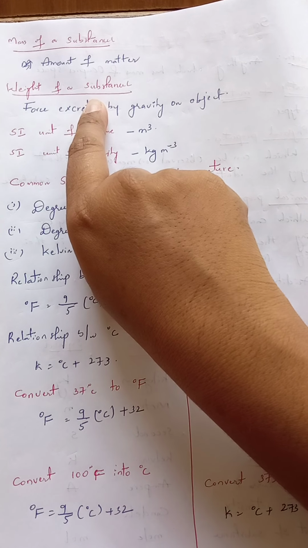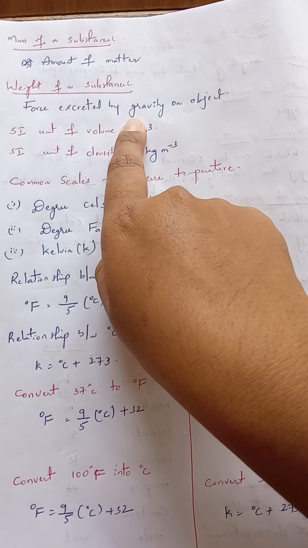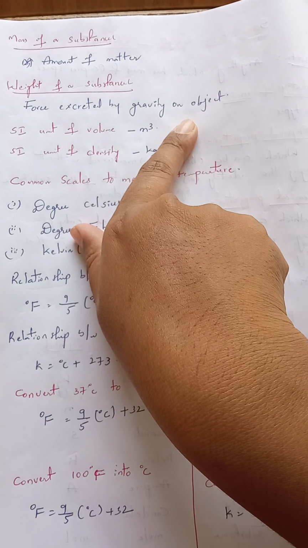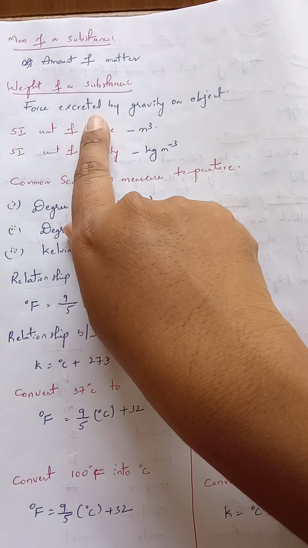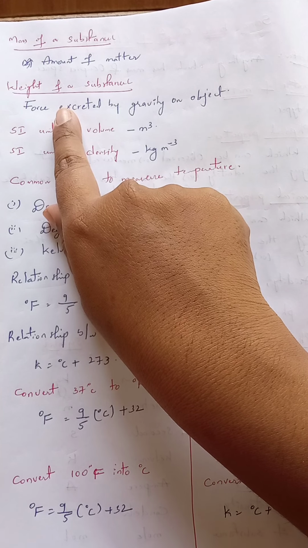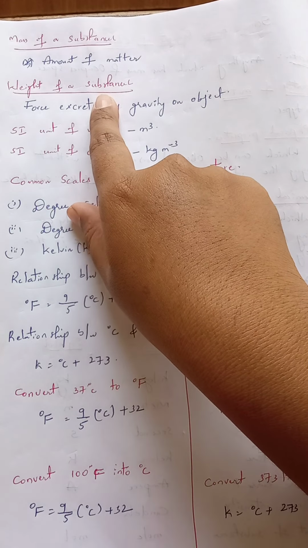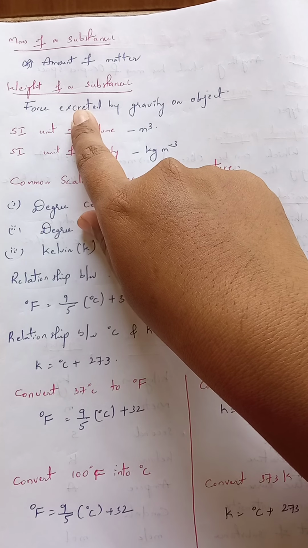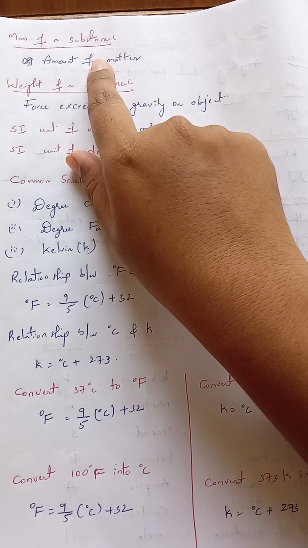Next, weight of a substance. It is defined as the force exerted by gravity on an object. For each and every object there will be some gravity force. So the force exerted by gravity on an object is known as weight. This weight can change from one place to another, but mass is constant in all places.